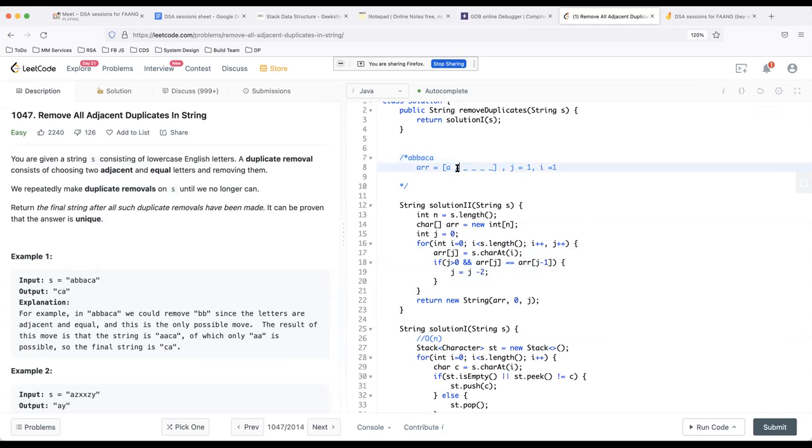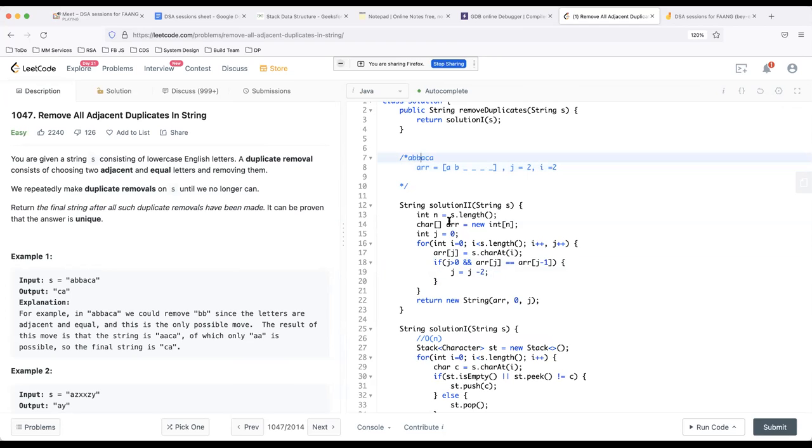First of all, I copy B into this: array of J is equal to s of I. Now I check whether array of J is equal to array of J minus 1. J is 1, so I'm checking with the previous character. A is not equal to B, that's fine, so I don't do anything. I increment both J and I now. So J becomes 2, I becomes 2.